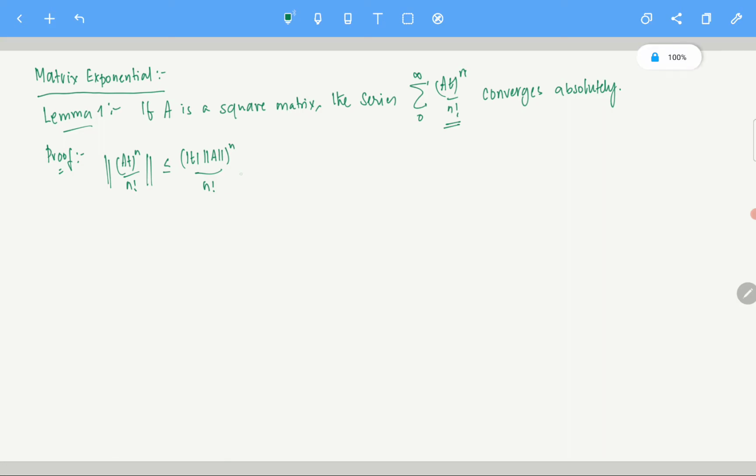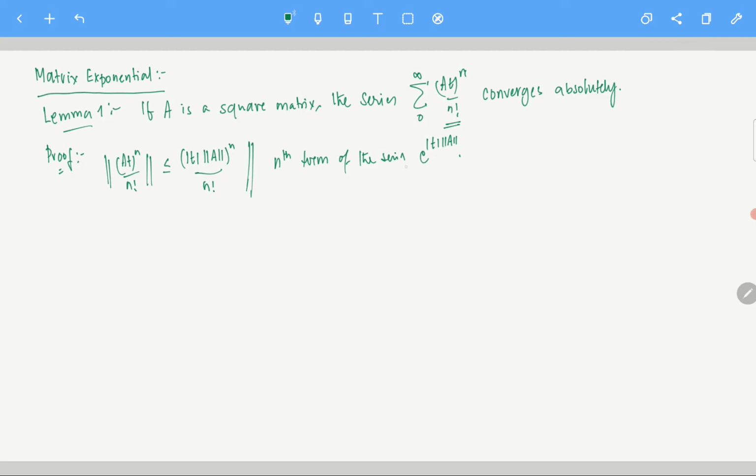Okay, and so we have this particular thing, and of course, what is so special about this term? If you look at it carefully, this is the nth term of the series of the exponential of mod t norm A. Mod t is a real number, of course, because t is real. And A is a matrix, but when you talk about the norm of a matrix, that becomes a real number. So e to the power mod t norm A is essentially e to the power some real number.